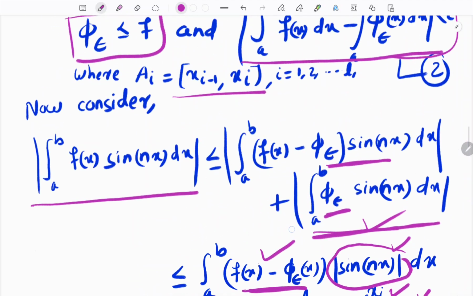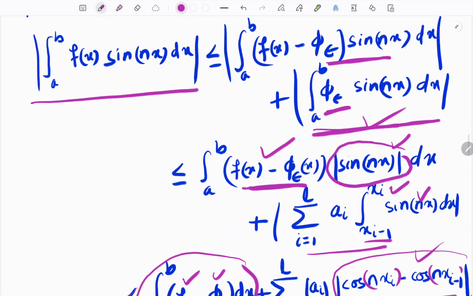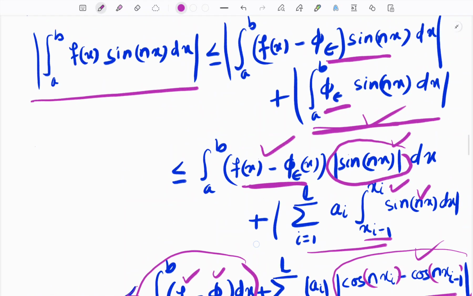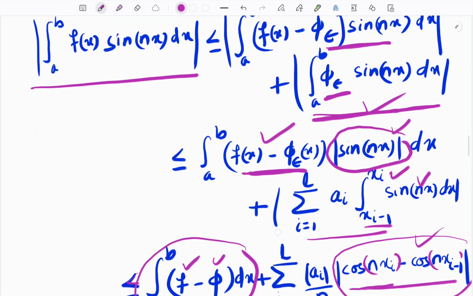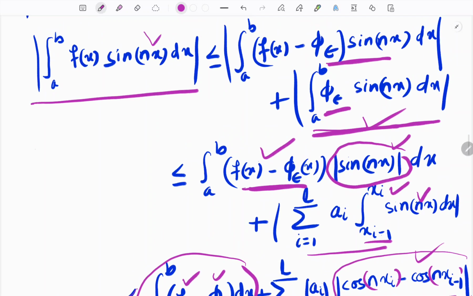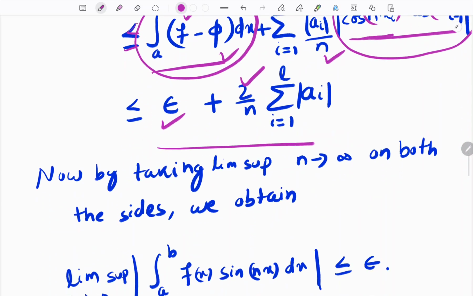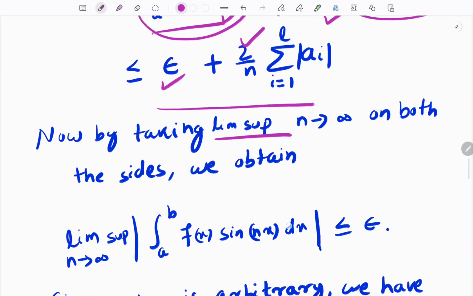Now one can take the limit on both sides of this inequality, but we cannot directly take the limit because we do not know whether this limit exists or not. Therefore we will apply the limit supremum, because the limit supremum always exists. We take the limit supremum on both sides as n tends to infinity.